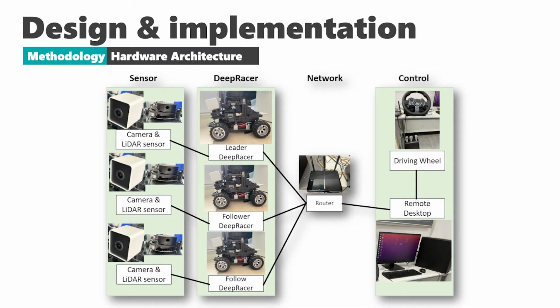On the right hand side, the driving wheel with pedals is connected to the remote desktop by using Wi-Fi, so that I can control the leader by using the driving wheel, and all the racers can exchange the data collected from the LiDAR sensor with each other. The image from each USB camera can also be streamed to the remote desktop.